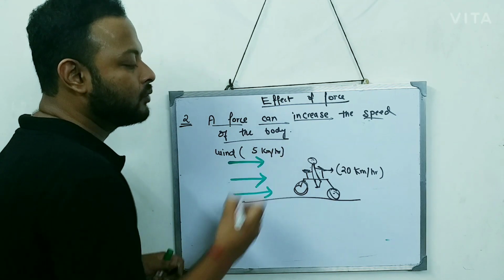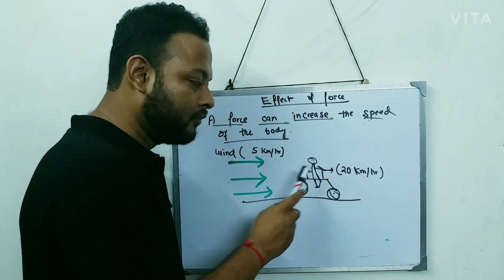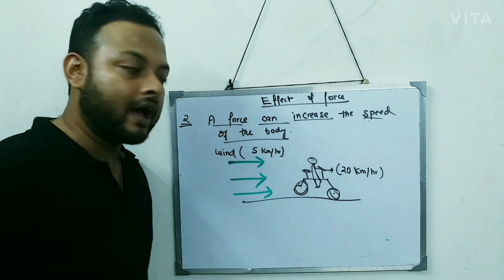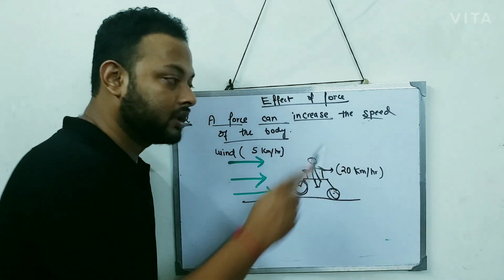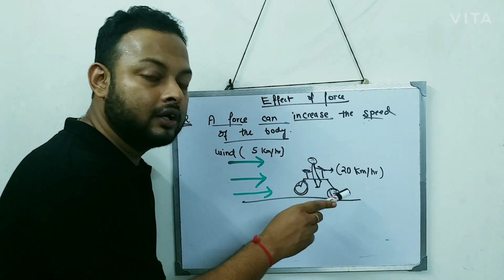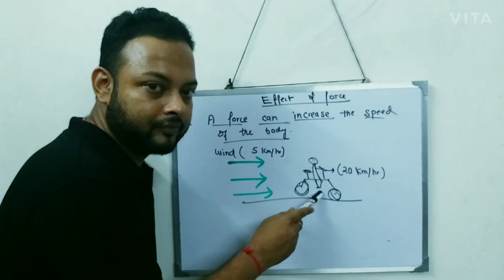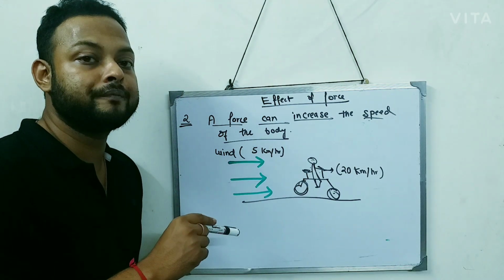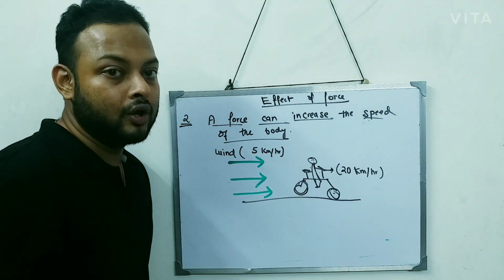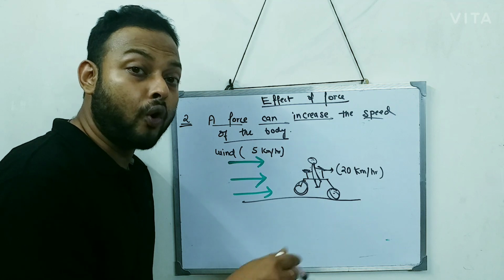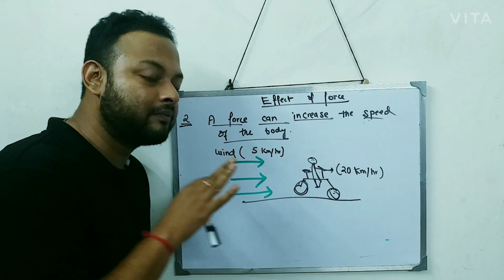Now what will happen? This wind will apply a force to this boy, who is already in motion in a particular direction. The wind is also applying force in the same direction to the body which is already in motion. So this body is already in motion and the wind is applying some extra force.